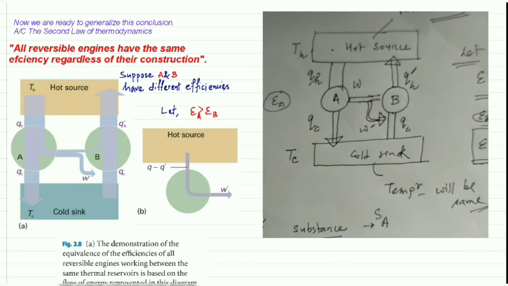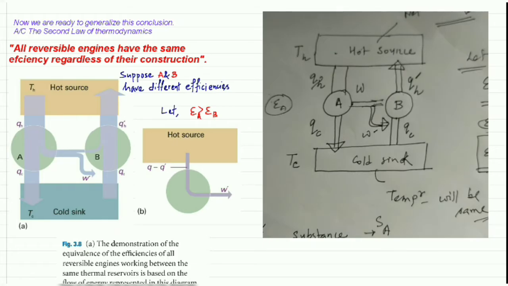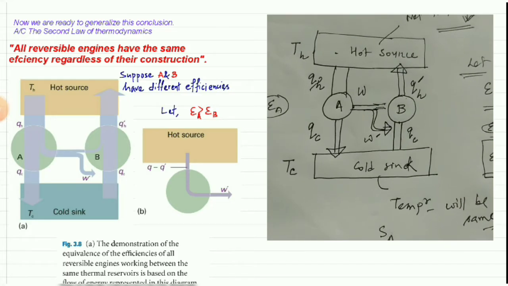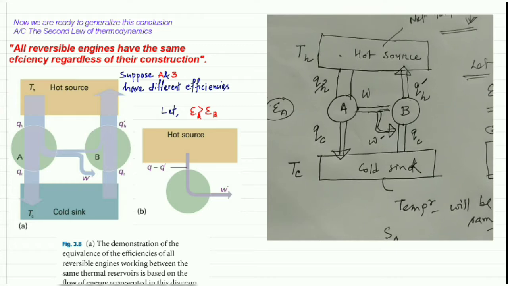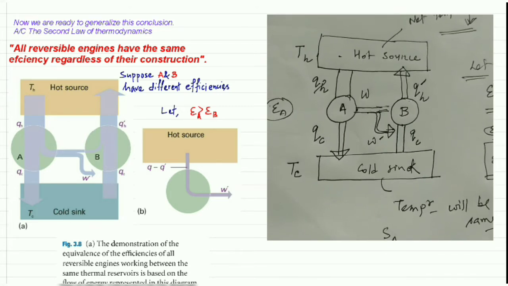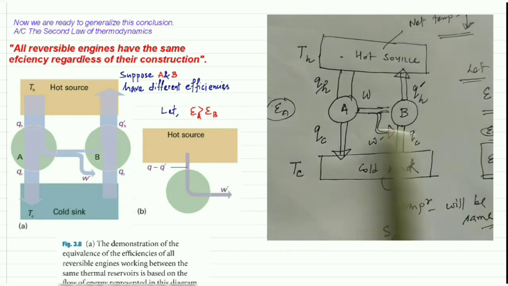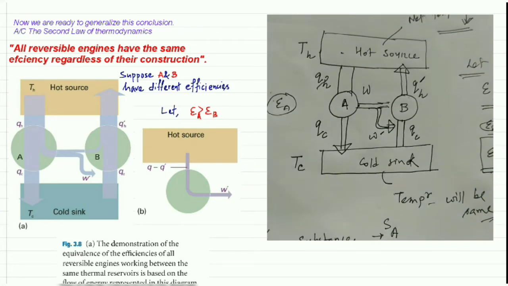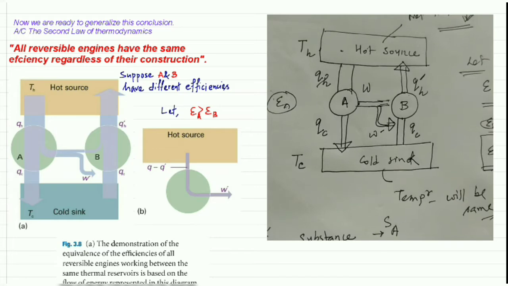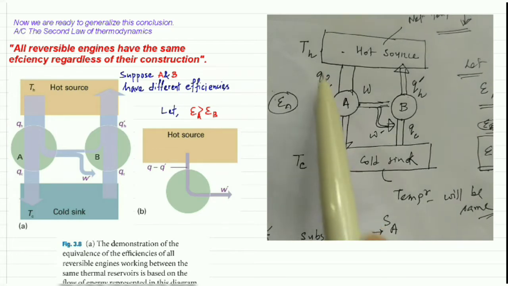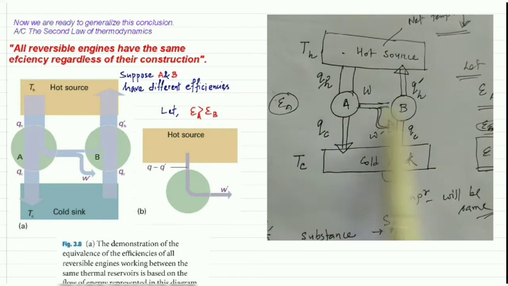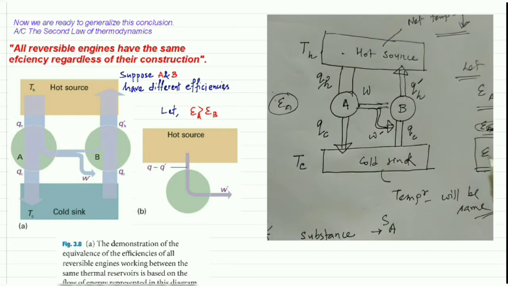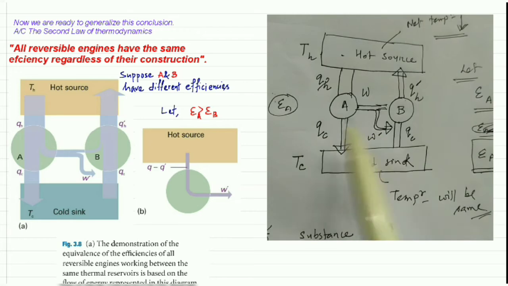And since, in other words, this theoretical experiment follows that the relation between the heat transfer and the temperature must also be independent of the working materials.